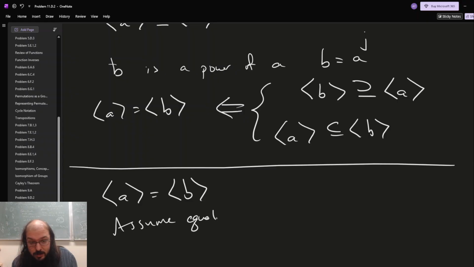On the other hand, if they're equal, for the reverse implication, if I assume that they're equal, then what that means is everything in here can be written as a power in here and vice versa. So in particular, B must be in this group. That's the same thing as saying that B is equal to some power of A. So we're done. Much simpler than the previous problem.